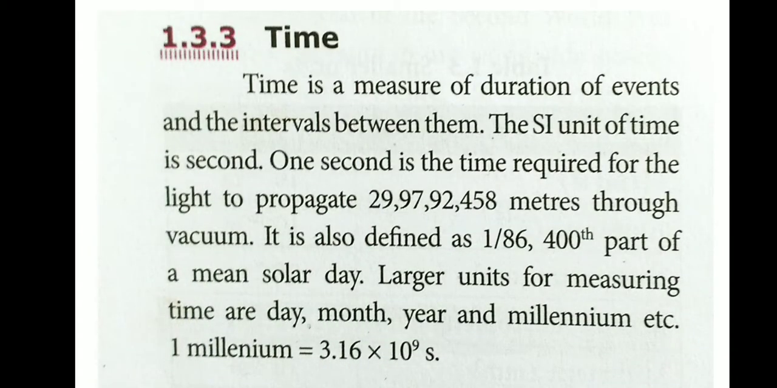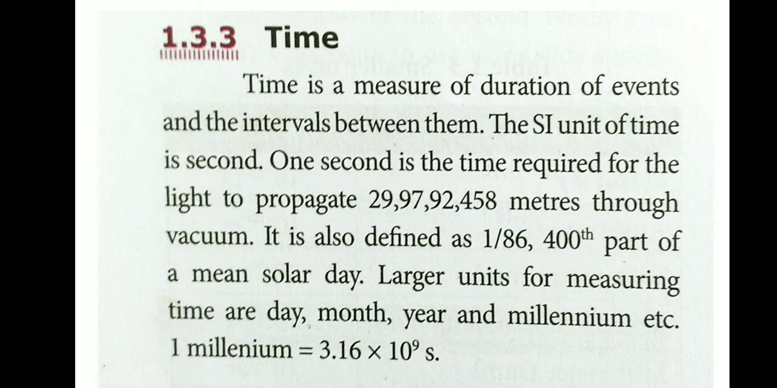What is time? Time is a measure of duration of events and the intervals between them. The SI unit of time is second. 1 second is the time required for light to propagate 299792 meters through vacuum.